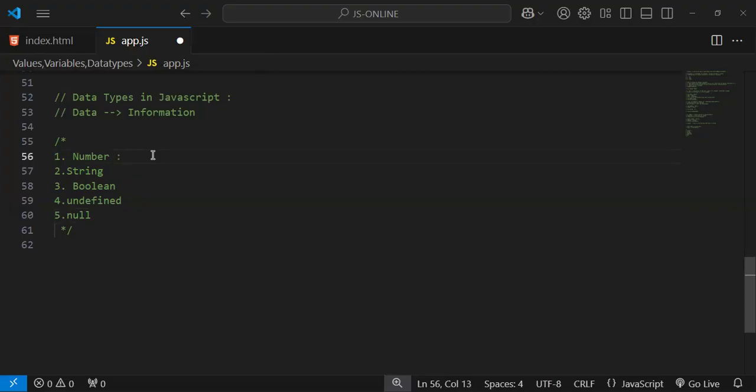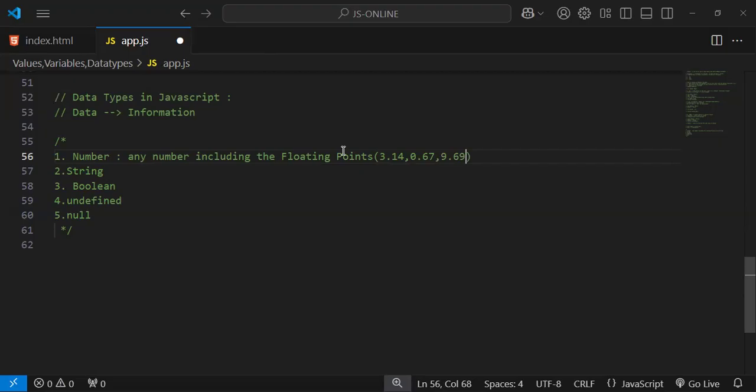So what is number? Any kind of numbers, including floating points. Floating point means decimal points, like 3.14 or 0.67 or 9.69.